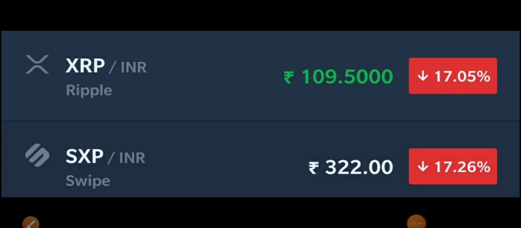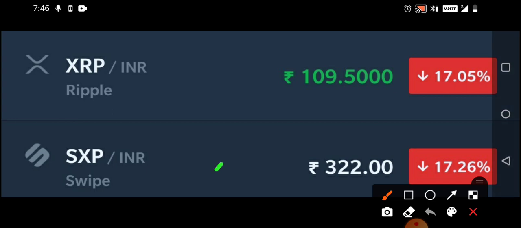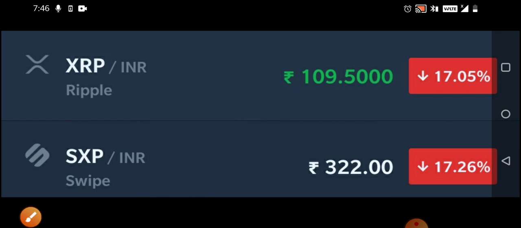The first coin that you can watch out for would be Ripple, that is called XRP, which is currently trading at 109, and it is down almost 17.05%. The second coin that you can watch out for would be Swipe, which is around 322 rupees, and it is also down by almost 17.26%. I'm discussing them because they have already corrected a little bit.